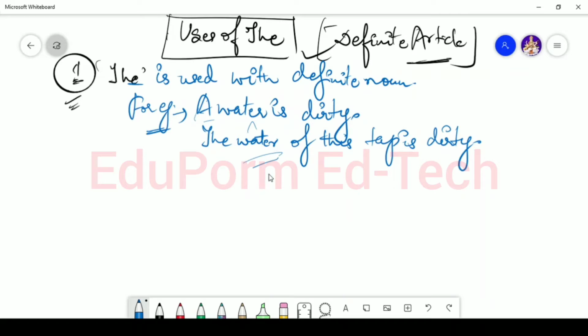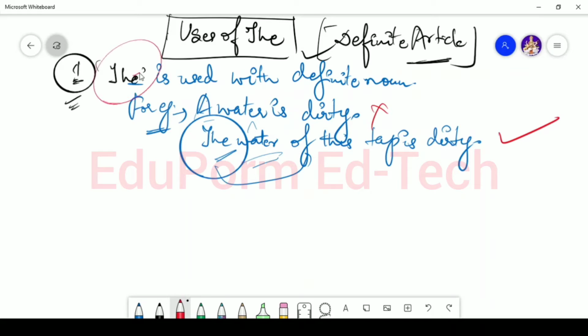I am talking about the tap water that is dirty and you shouldn't drink it. You should avoid drinking tap water. Why? Because that tap water is dirty. So in this case, the will be used. So I hope this is understood, that the is used with definite noun, where the noun is defined. So in the second example, I have defined the water. The water is of tap. It is the water of tap, or it is the tap water.